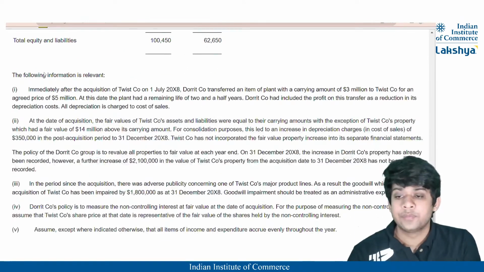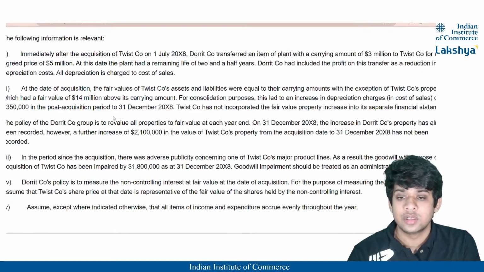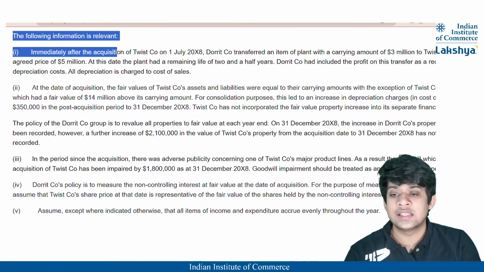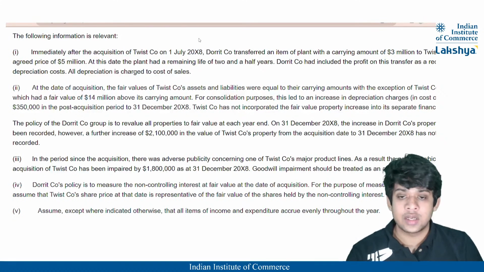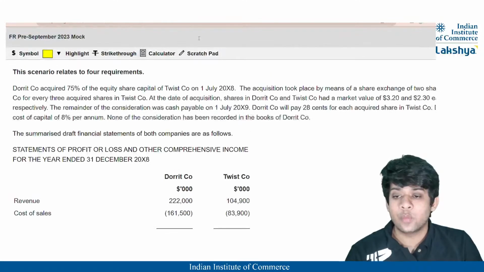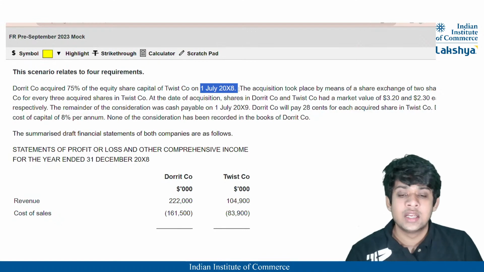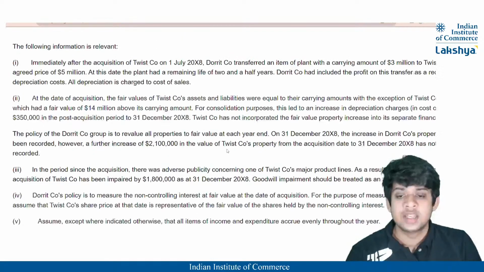Now, the following information is relevant. There are 5 adjustments here. Let us look at those adjustments. First one, immediately after the acquisition of Twist Company on 1st July 2008. Firstly, let us look at when Twist Company was acquired. It was acquired on 1st July 2008, and you have to prepare the financial statements for the year end 31st December. That means it is a mid-year acquisition, correct?